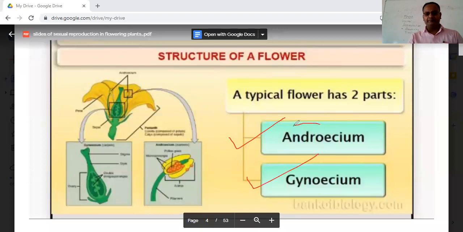Students, from the name androecium, can you tell me whether it is a male reproductive part or the female reproductive part? Androecium is the male reproductive part or the female reproductive part? Okay, very good, male. So obviously the next becomes the opposite. Gynoecium is the female reproductive part. Very correct.